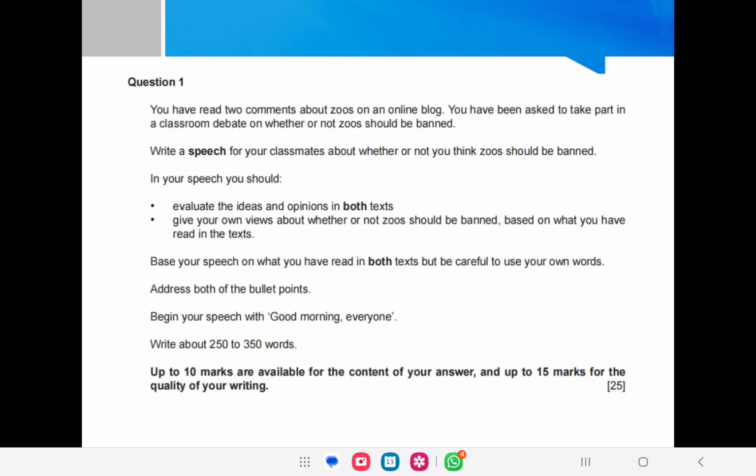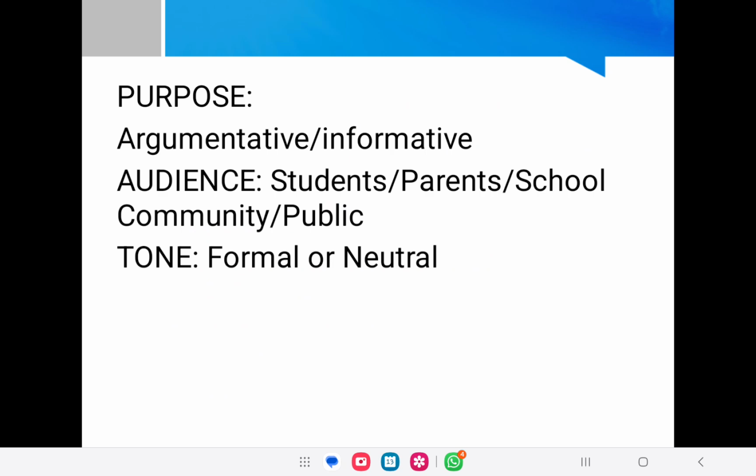Again, you all know that you are going to be judged for evaluation. Evaluate the ideas and opinions in both texts. Give your own views about whether or not zoos should be banned based on what you have read in the text. In case of an article, you will be told to begin your article with a suitable headline. Now, the purpose of your article is argumentative, you want to make your point, or it is sometimes informative, that you are going to inform people, you are going to spread awareness. So even if it is informative, the tone or the purpose is to just present an argument. So it is going to be argumentative, persuasive and discursive.